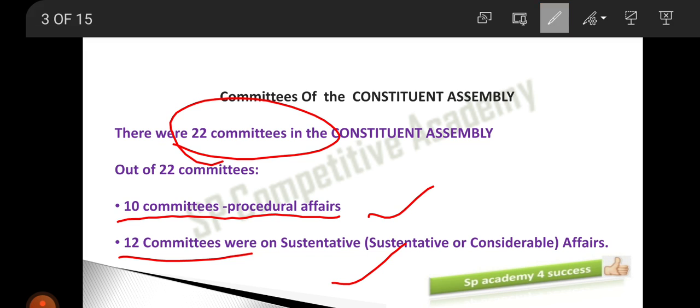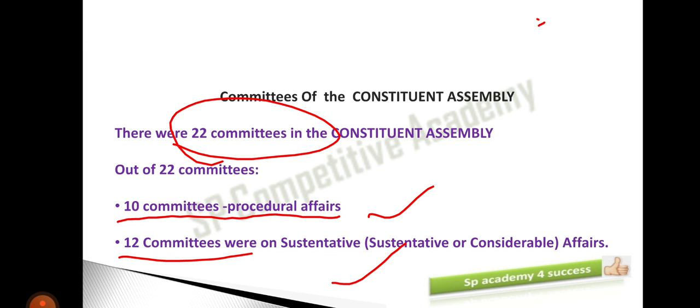Now the question is, what is procedural affairs? Procedural affairs is related to the procedure used by the court or other bodies administering the substantive affairs, or considerable affairs. Clear? I am repeating once again.